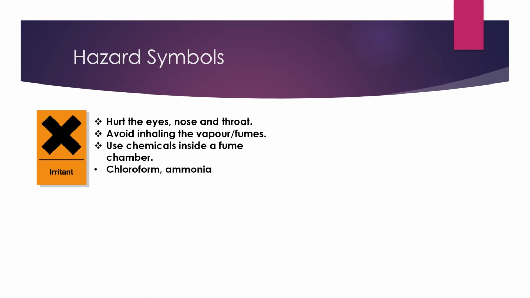Okay, what can irritants do to you? It will hurt your eyes, nose or throat when it comes in contact with you. And also you need to avoid inhaling the vapor or fumes of chemicals labeled as irritant. Whenever you use these chemicals, you can only use them inside a fume chamber. Examples of chemicals that are considered irritants are chloroform and ammonia.